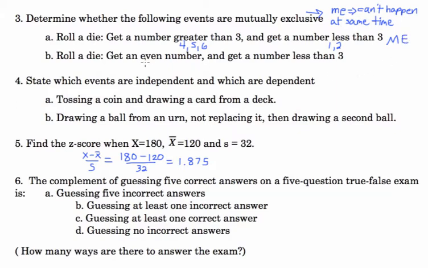Roll a die, get an even number, that's 2, 4, 6. Get a number less than 3, that's 1 or 2. Those could happen at the same time. You see 2 is on both lists, so this is not mutually exclusive.